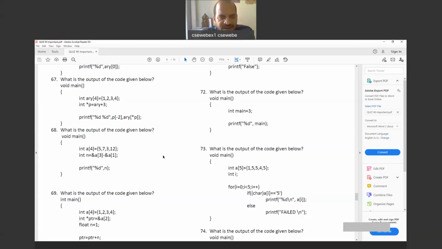Don't think that, for example, array A is defined from 20,000 memory location onwards. So at 20,000 memory location, A of 0 will be there. And at 20,002, A of 1 will be there. At 20,004, A of 2 will be there. At 20,006, A of 3 will be there.